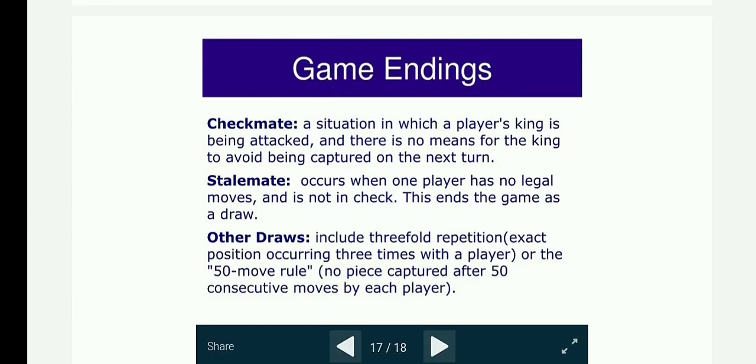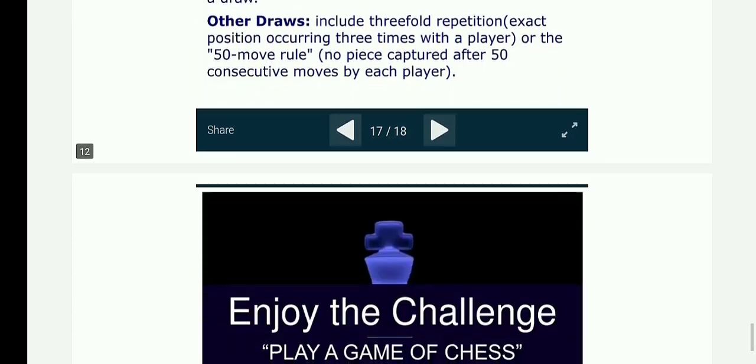Game ending. Checkmate: a checkmate is a situation in which a player's king is being attacked and there is no means for the king to avoid being captured on the next move. Stalemate: stalemate occurs when one player has no legal moves and is not in check. This ends the game as a draw. Other draws include threefold repetition, the exact position occurring three times, or the 50 move rule, where no piece is captured after 50 consecutive moves by each player.